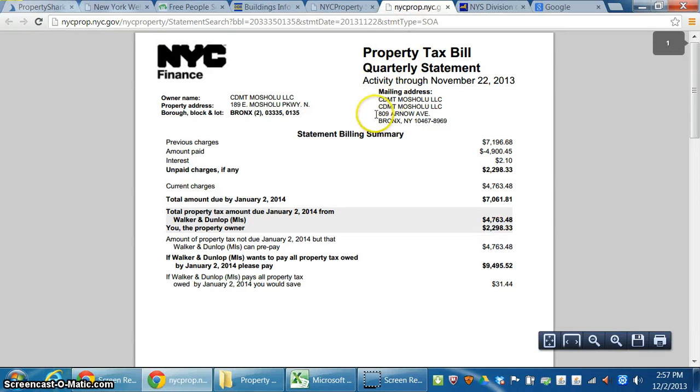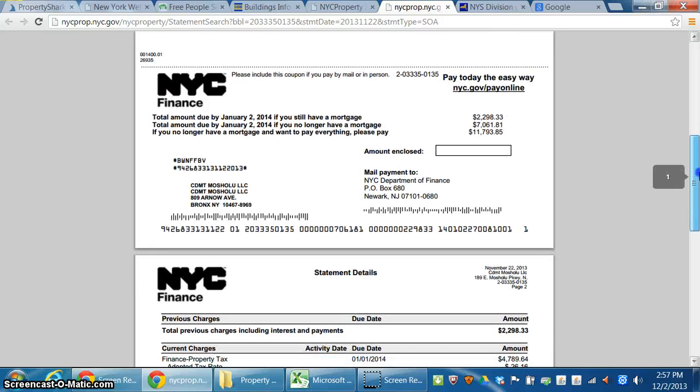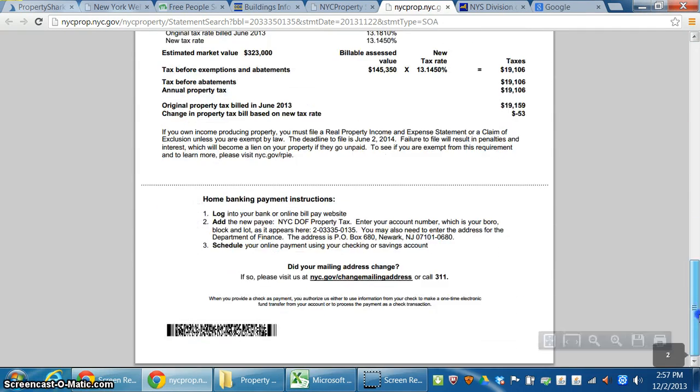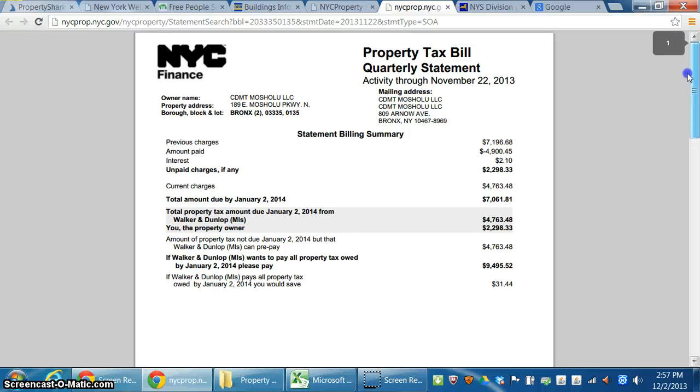And we have the mailing address for the owner, which is this 809 Arnell Avenue. Now, just keep in mind, we did do a white pages search on this address, which came up with nothing. So we just want to keep that in mind. Alright, so this is really not giving us much more information. This is just the tax information. You can see what they owe, what they last paid, etc. Again, this is all public information, and it's 100% free for you.